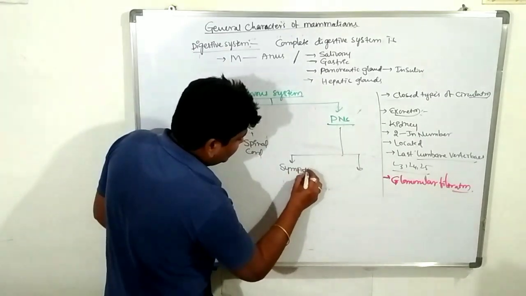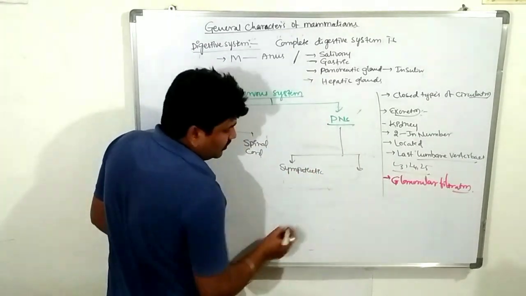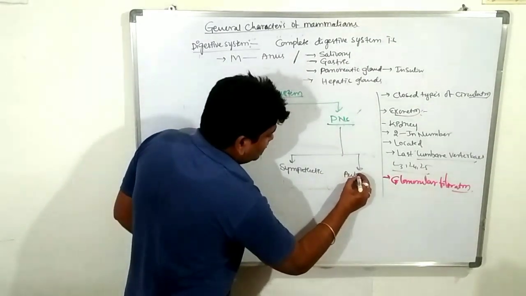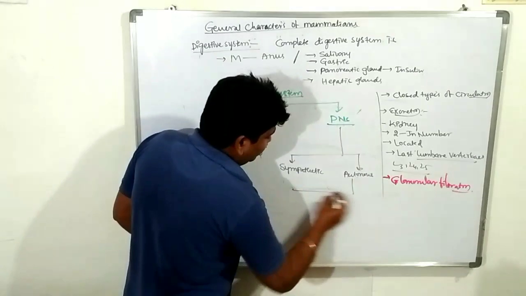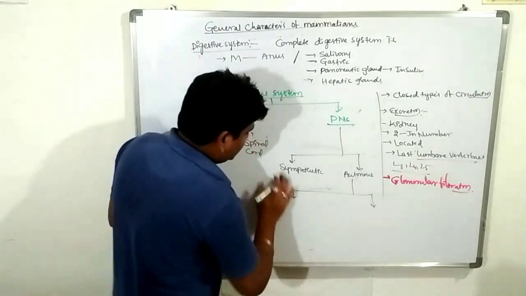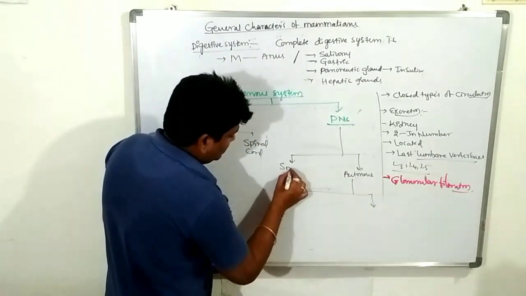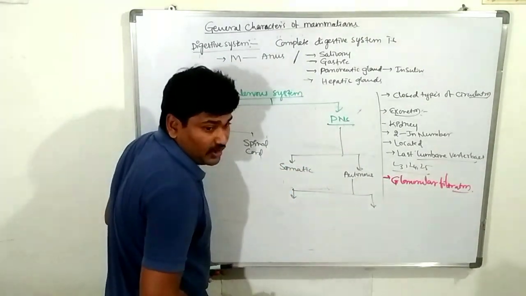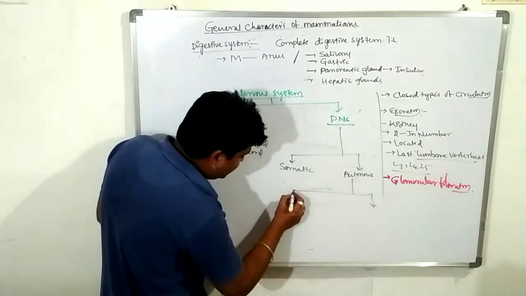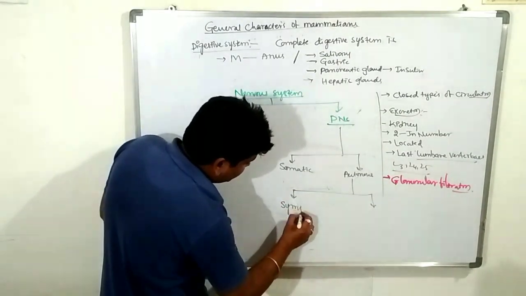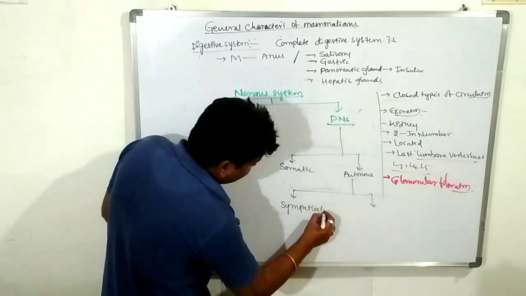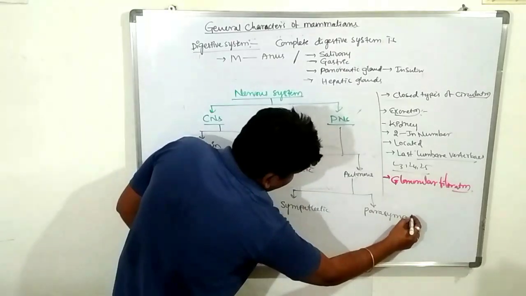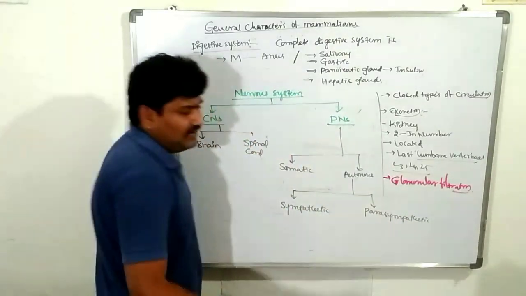Note this down, everyone. The autonomic nervous system can be divided into two types: the sympathetic and the parasympathetic. This is the complete nervous system.